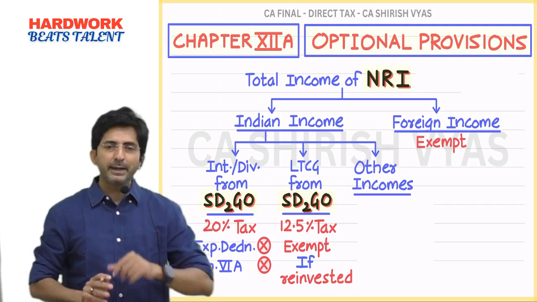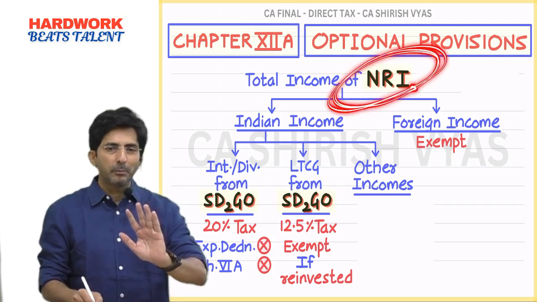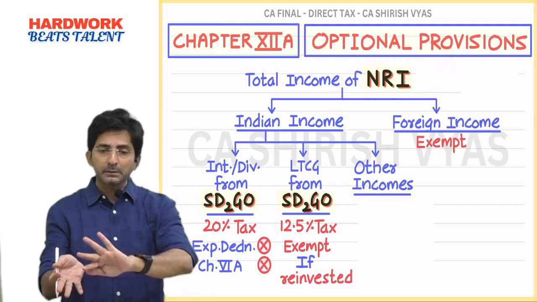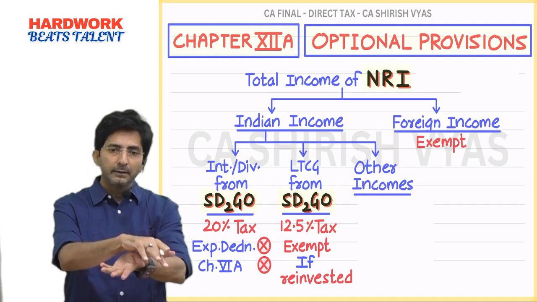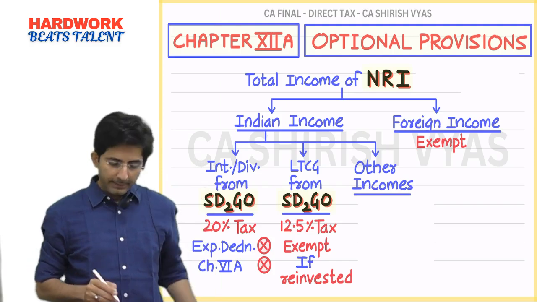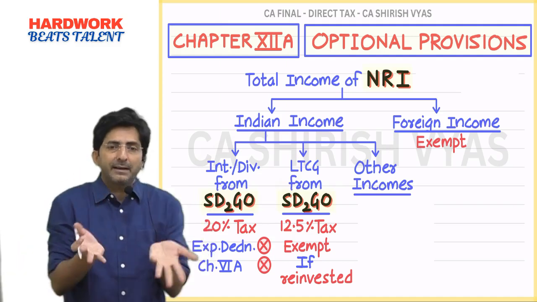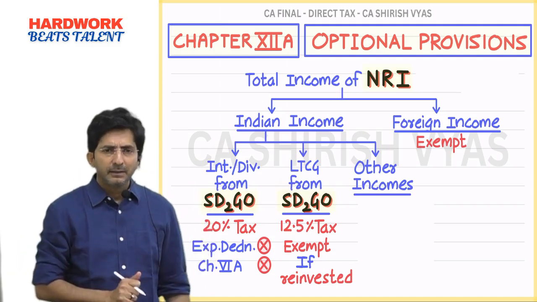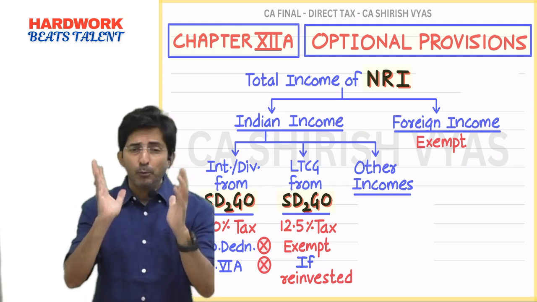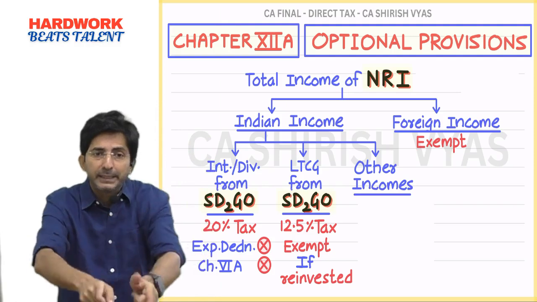See, what the government is indirectly trying to say is that NRI, if you want, you can sell your SARGO, but keep rolling, keep rolling. Keep rolling means you sell this SARGO, reinvest in another, then sell, reinvest in another. If you keep rolling, you will never have to pay tax. Yes, your interest and dividend, which you will regularly generate, will be taxed, but at a concessional rate of 20%. See, the whole theme of the topic is what? To make attractive provisions to attract NRIs so that they invest dollars and pounds in India. Okay.